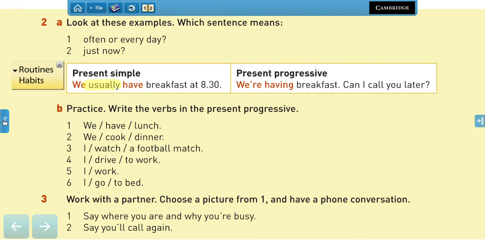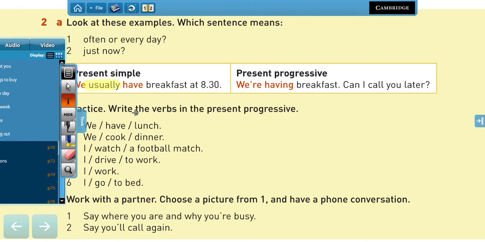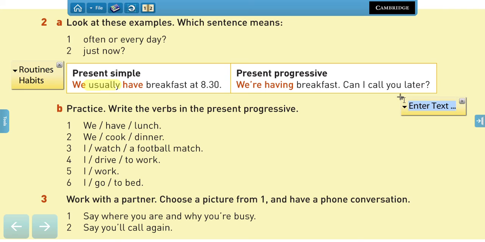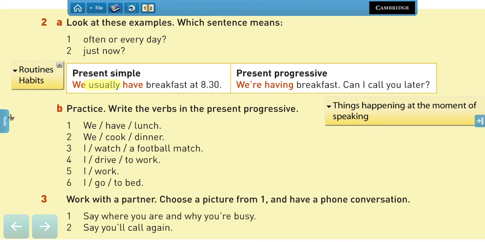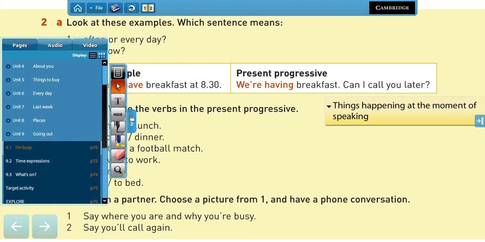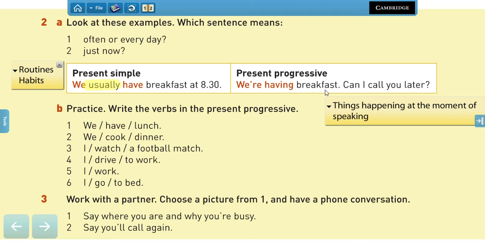Now, the present progressive, on the other hand, we use it to talk about things happening at the moment of speaking. Yes? Or things happening at a specific time, right? So in that case, we say we are having breakfast. That means that in that specific moment, when that person was speaking, he or she or they were doing something specific. Yes, having breakfast.